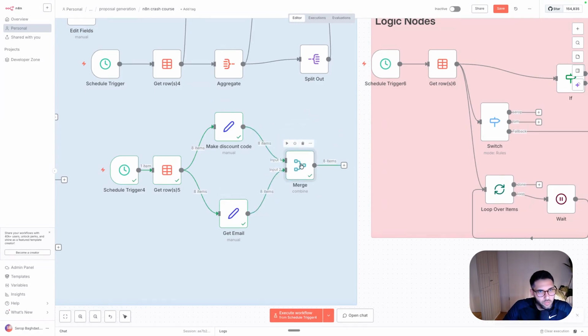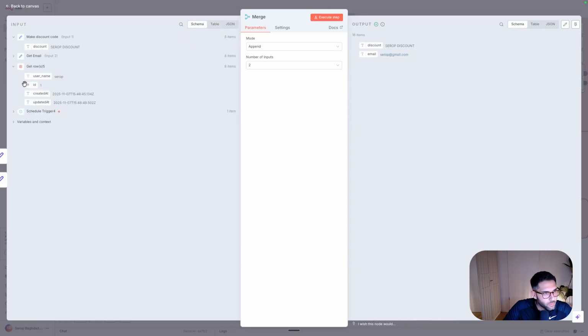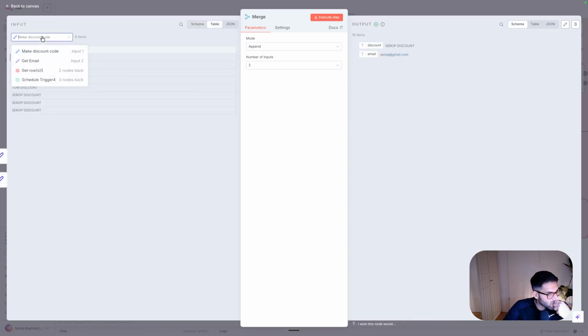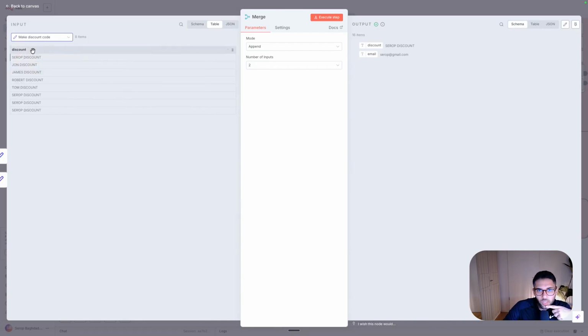But inside the merge, the default one comes as an append, and this is when you add the node from n8n, it comes something like that. And it shows you here that, okay, we have a syrup and we have a discount. So ideally what I want to do is, from this table, let's have a look. Our table was username. Next to the username, I want to add a column called discount and a column called email for this username. And unfortunately, right now, we would have something like this.